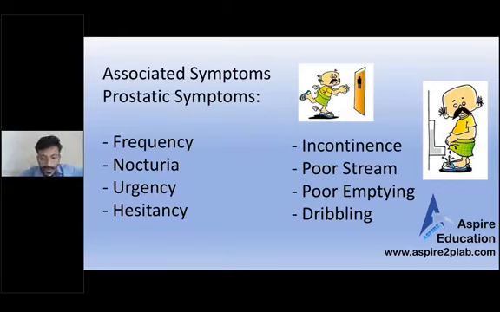So that's the thing we need to ask. We need to ask UTI symptoms, we need to ask BPH symptoms, and please do not miss cancer symptoms, which are weight loss, loss of appetite, and anemia symptoms like tiredness, dizziness, and palpitations and all.